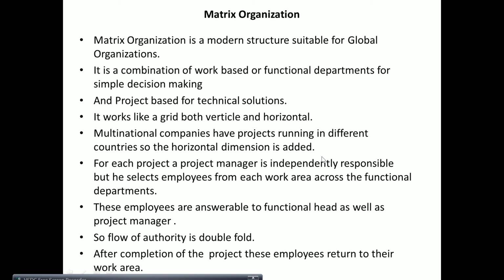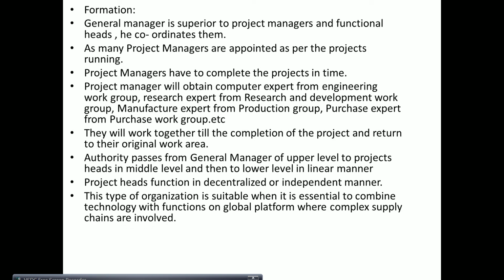The authority will flow in a linear way from the general manager to functional heads and project managers in the middle level, and then to the bottom level. It will flow in a linear manner, and authority is double fold. This employee is answerable to the functional head as well as the project manager.